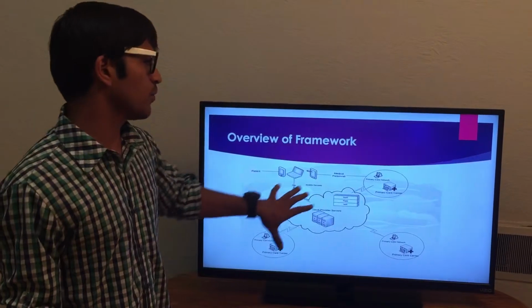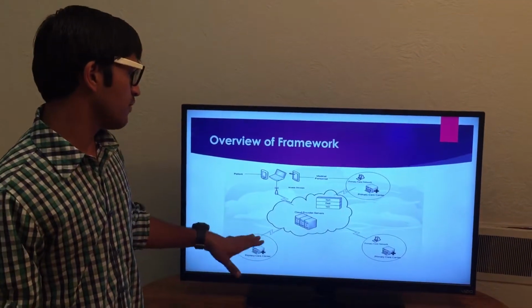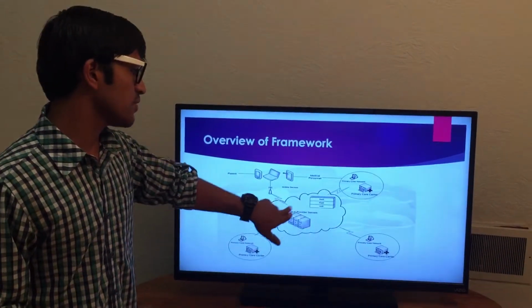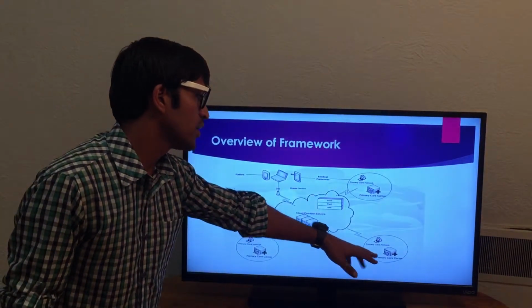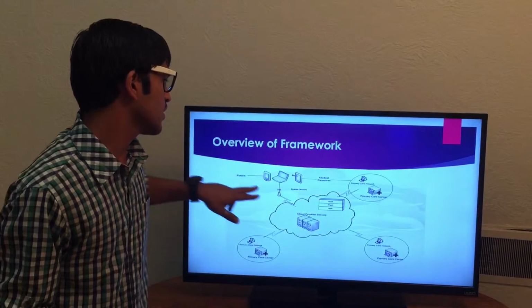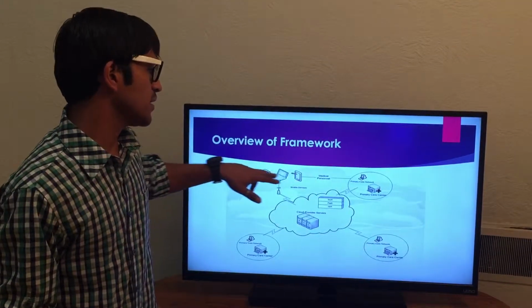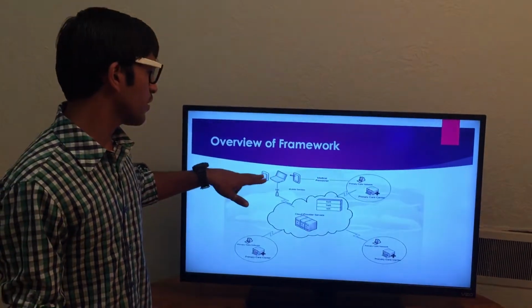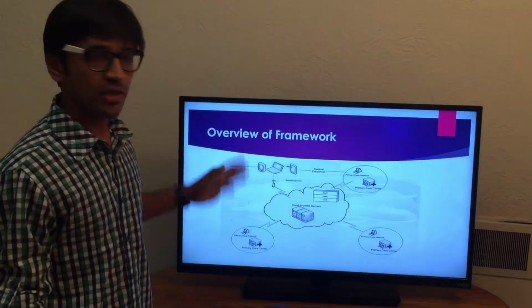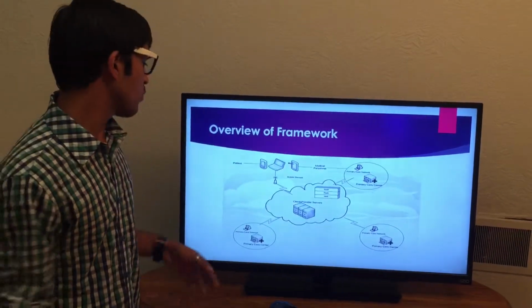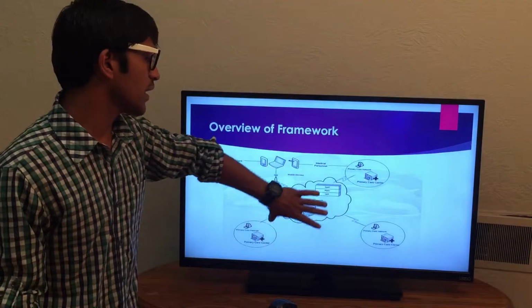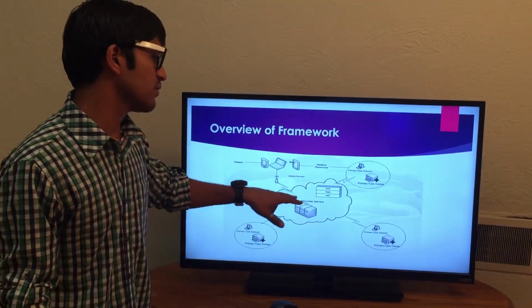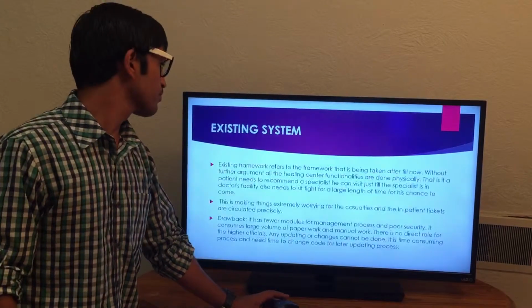Now, this is the overview of the framework: the cloud servers will be over here, and the primary care center. The patient will be able to see or access his data with the PDA or laptop through the air, anywhere, anytime he wants. And this will be the primary care center. All will be connected, and the data will be stored in the center, which is a cloud provider server.